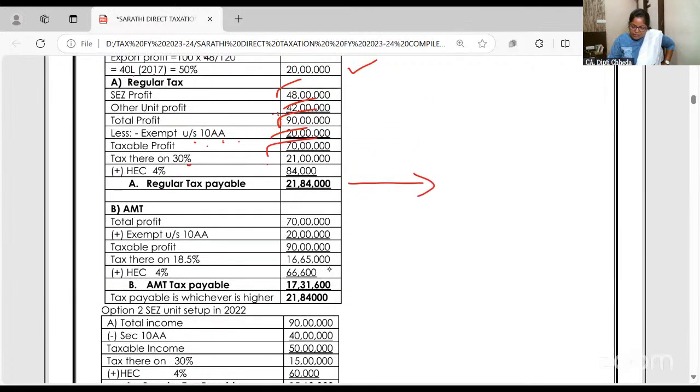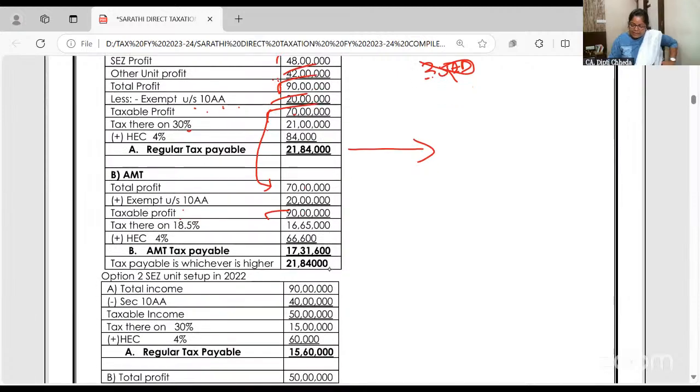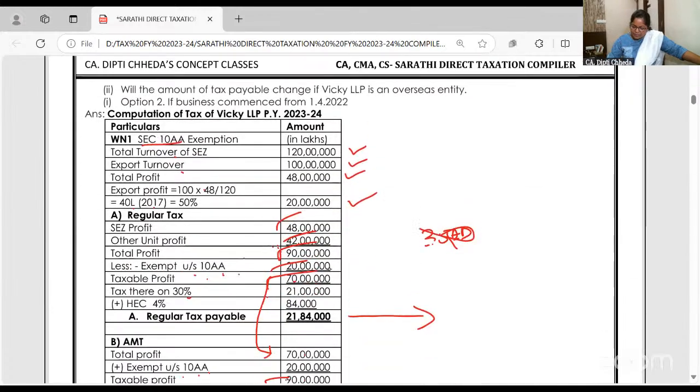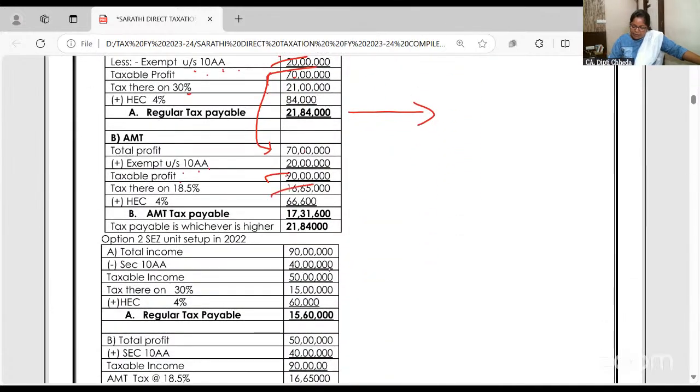Now, what was your final total income? 70. Dekho, in this 35AD is not there, 80RRB, QQB is not there. So don't take. So 70 lakhs it is. Add back 20 lakhs. What is 20 lakhs? Section 10AA. Add कर दो तो total profit आ गया आपको. Now add back in the total income the section 10AA exemption you have taken. So 90 lakhs. 90 lakhs वैसे भी it's your regular income. So on 90 lakhs calculate 18.5%.